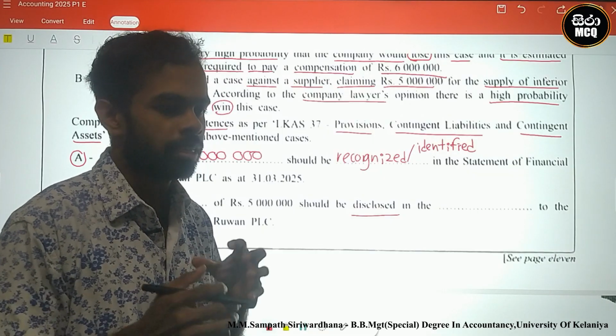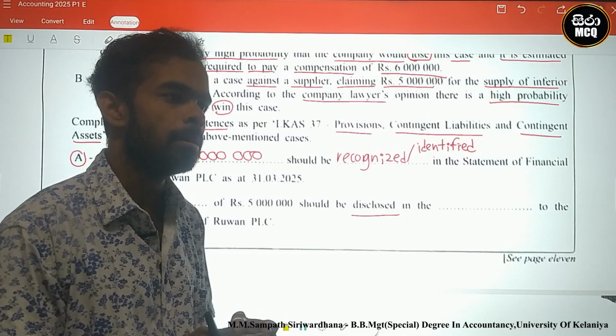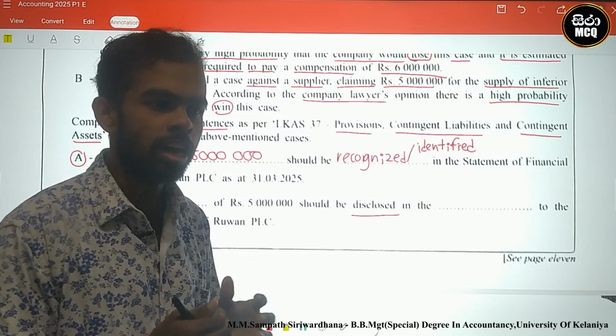A contingent asset means a suspicious asset.